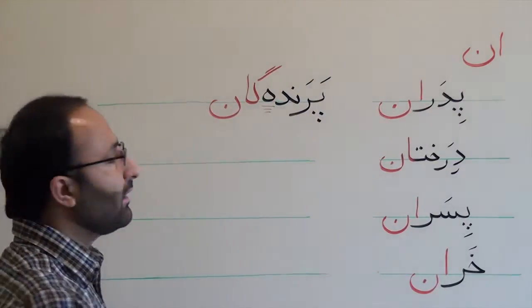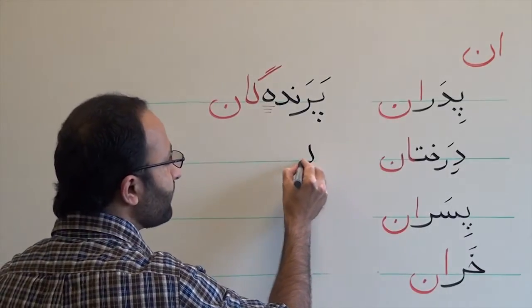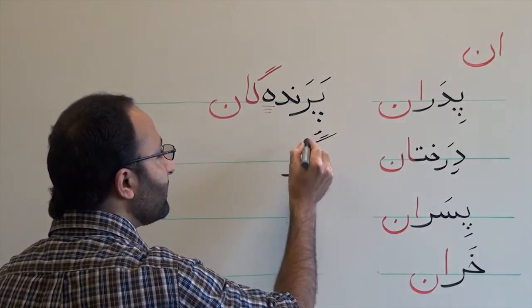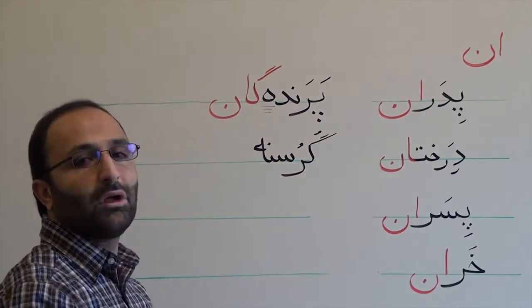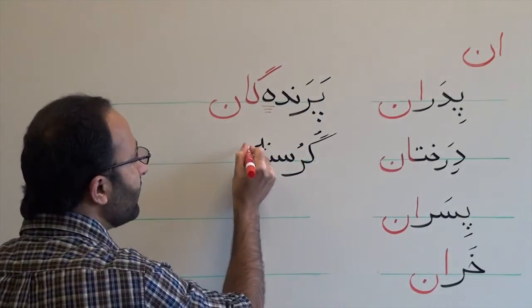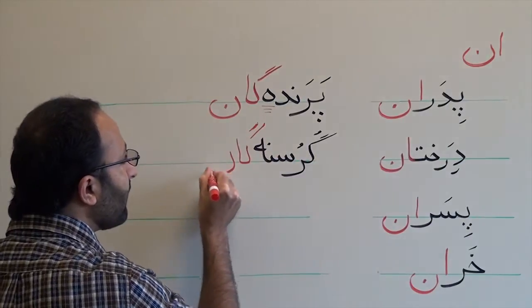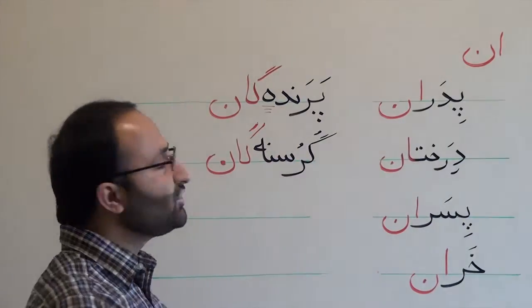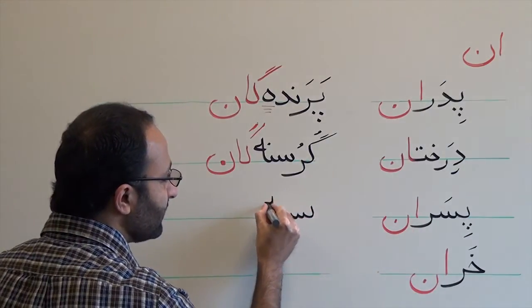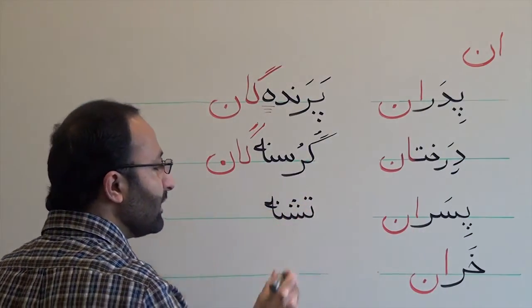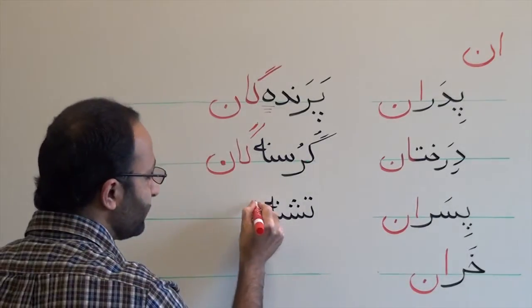Another example, gorosne means a hungry person. So gorosnegan. تشنه means a thirsty person. تشنگان.